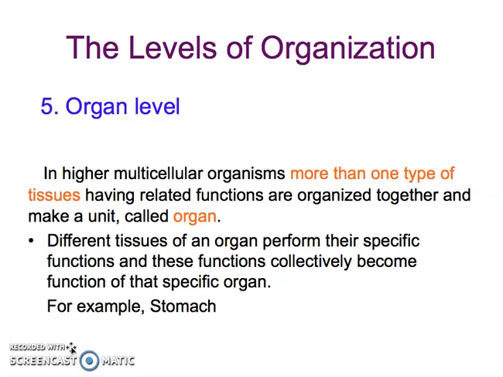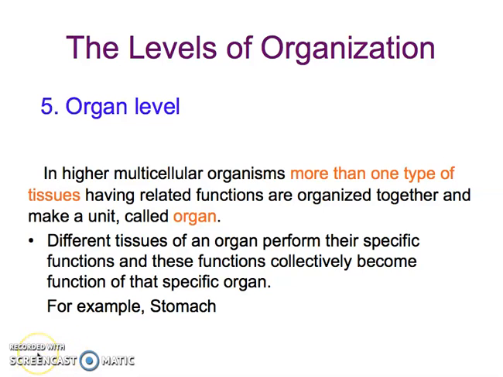For example, we talked about in tissues that there are cells or groups of cells having similar functions. That was one type of tissue. And if another function is performed by another group of cells, or another type of tissue, that has a different function. So when we are talking about tissues and their functions, definitely we have multiple types of tissues performing different functions. And when there is more than one type of tissue, definitely there is more than one type of function. So when these functions are related and organized together to make a unit, that is called an organ.